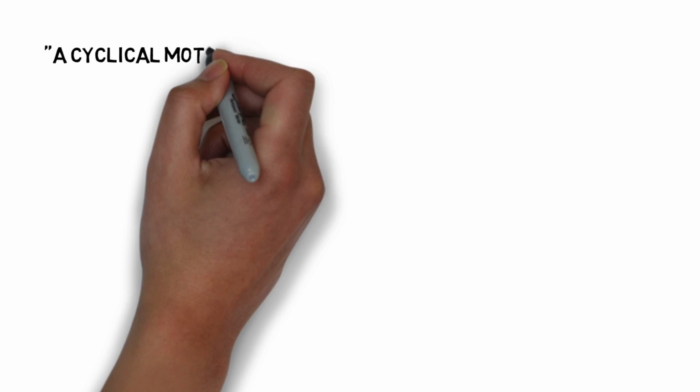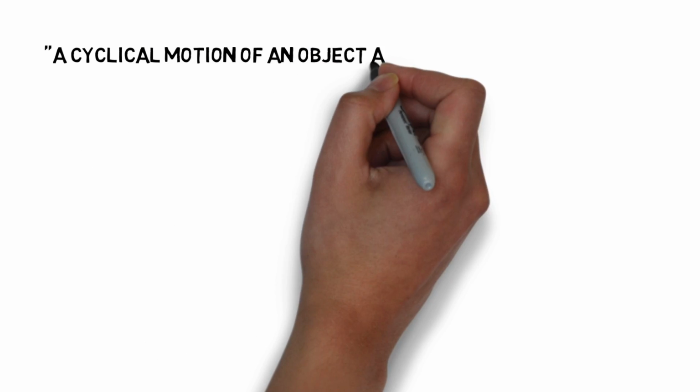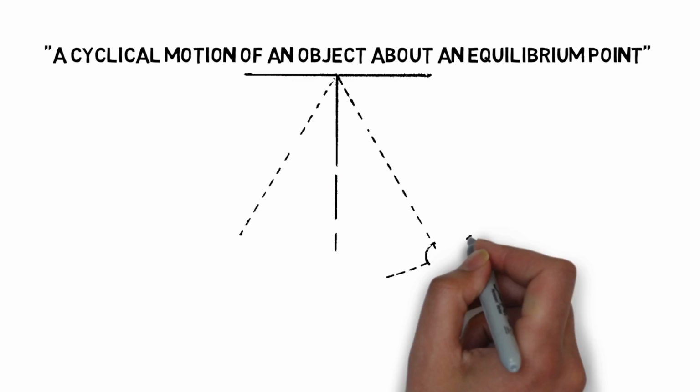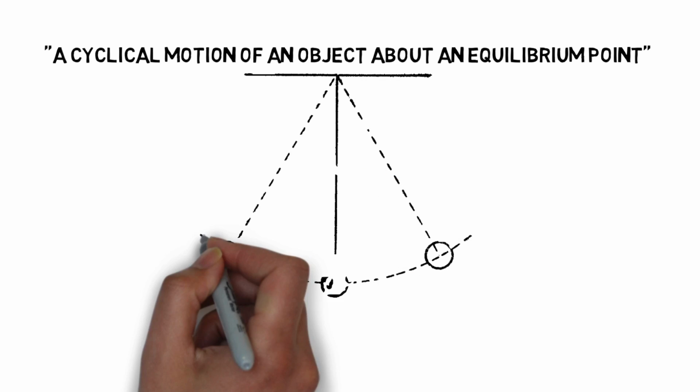According to the textbook, a vibration is a cyclical motion of an object about an equilibrium point. Before we dive right in, let's take a step back and see what this means in depth. Firstly, an equilibrium point is the point halfway from the minimum or maximum distance. This is better explained with an example.